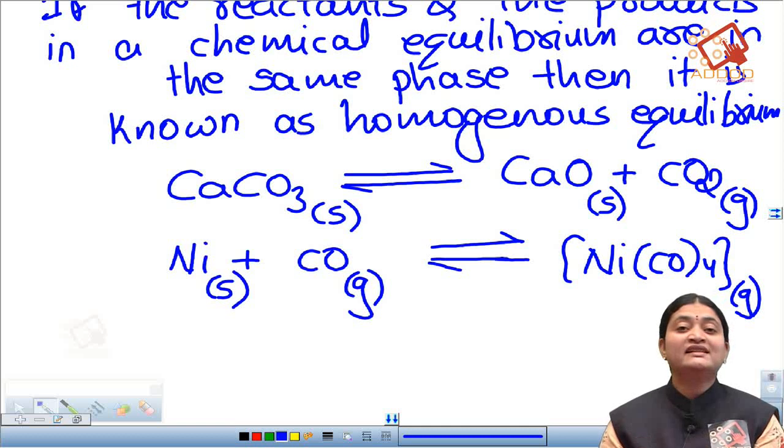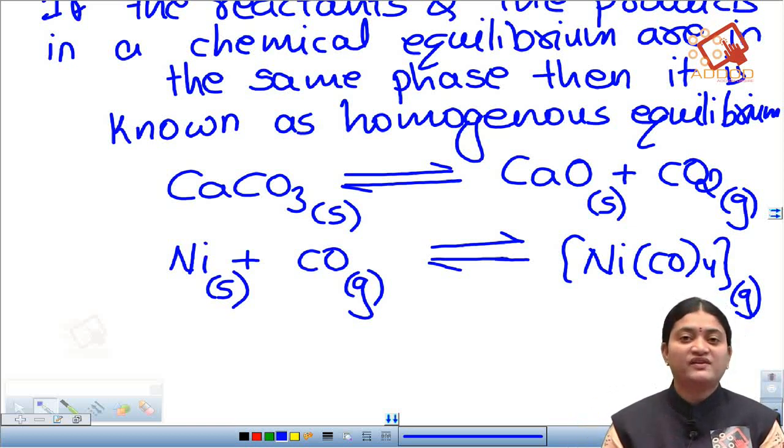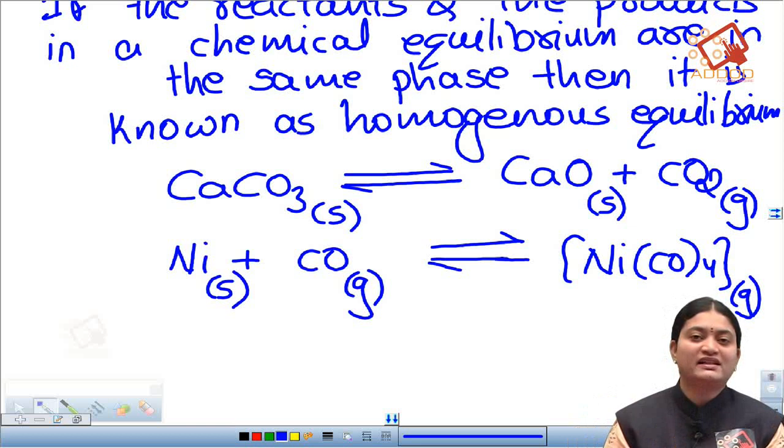So in this example also you can observe that we have two different phases, the solid phase as well as the gaseous phase. Such a one we call a heterogeneous equilibrium.